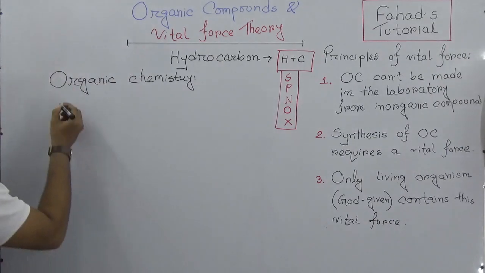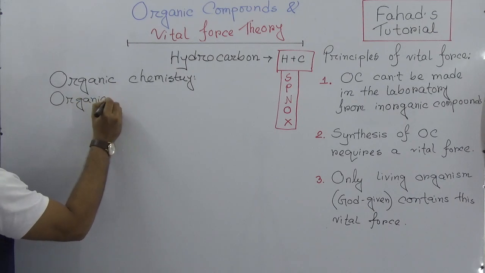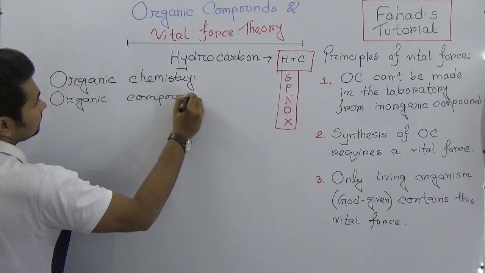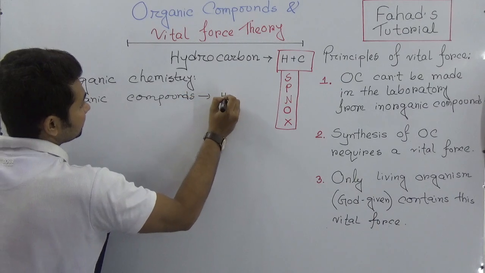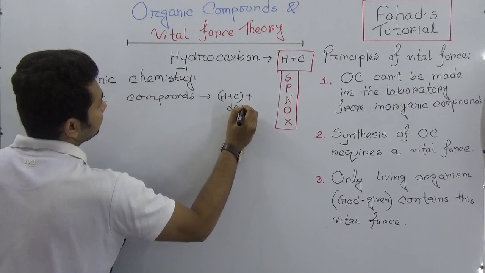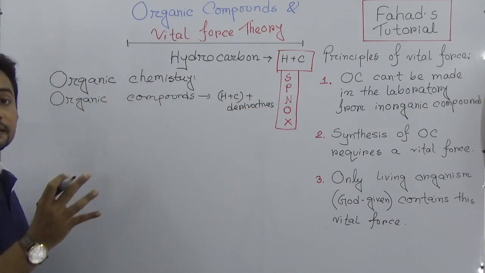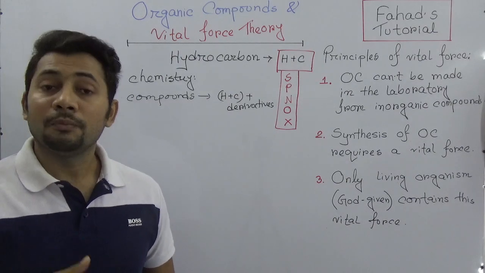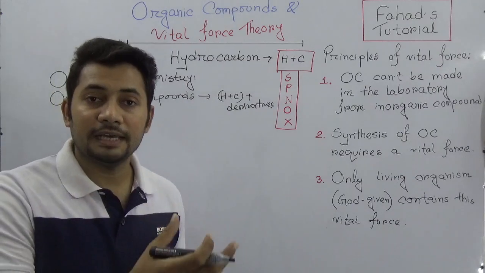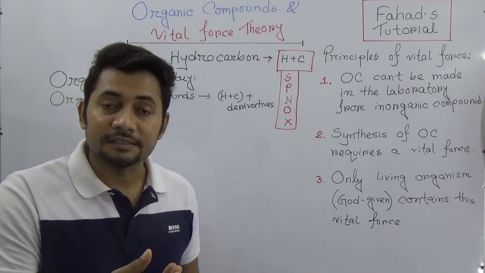And then what about organic compounds? Organic compounds are those compounds which are hydrocarbons and their derivatives. We say that methane, ethane, propane, butane, these are all alkanes. Ethene, propene, butene are alkenes.